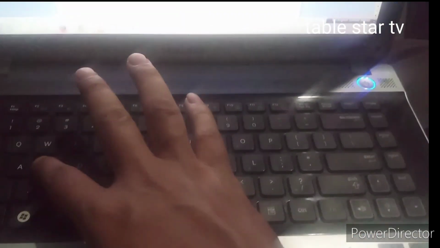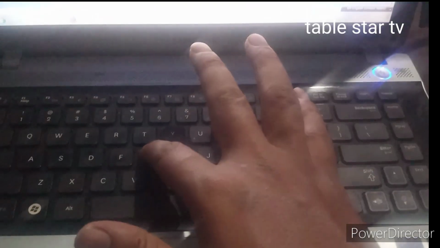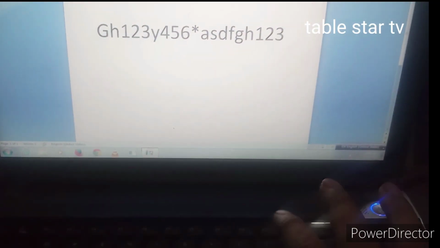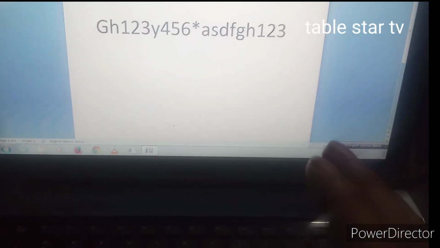Okay, that's good. Then A, B, S, D, F, G, H are fine, J shows 1, K shows 2, L shows 3. The biggest point is that we have to remove this type of keyboard number.